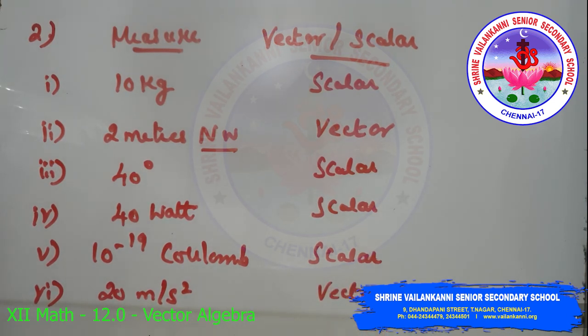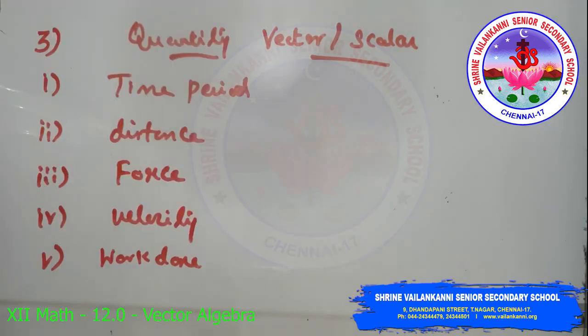Vector quantities are displacement, velocity, acceleration, force, weight, momentum, electric field intensity. They have both magnitude and direction, so they are vector quantities.